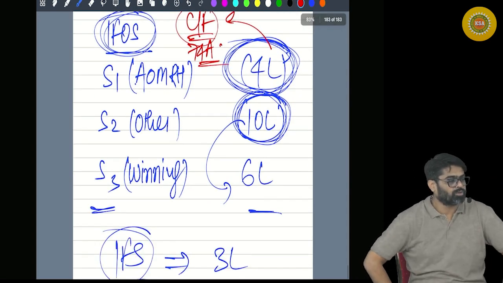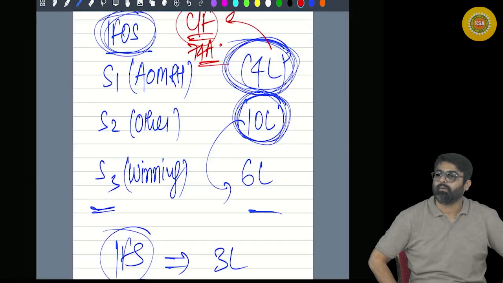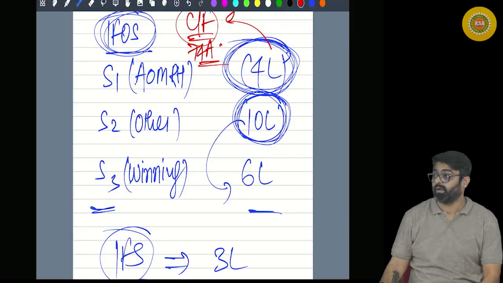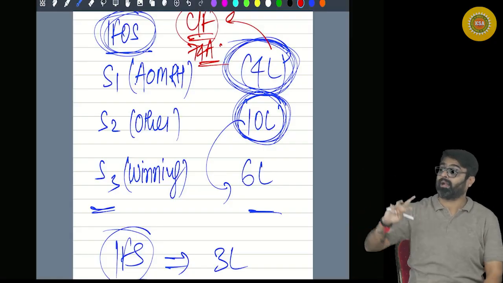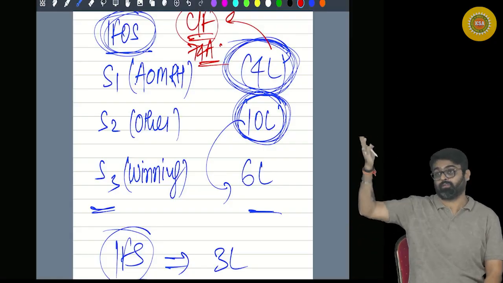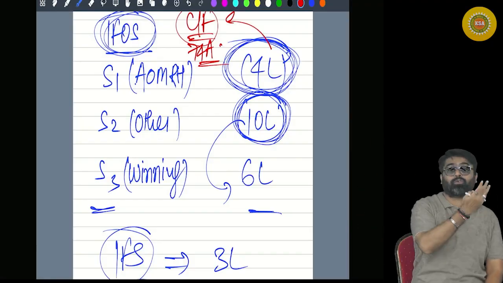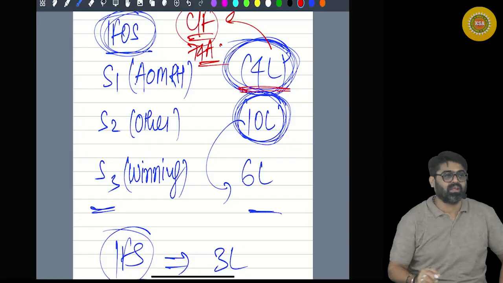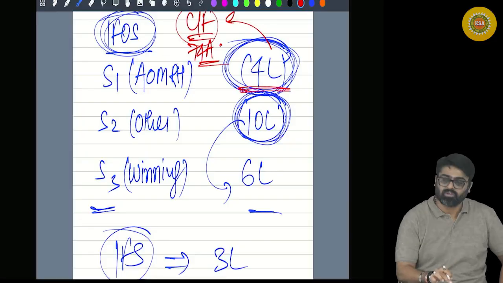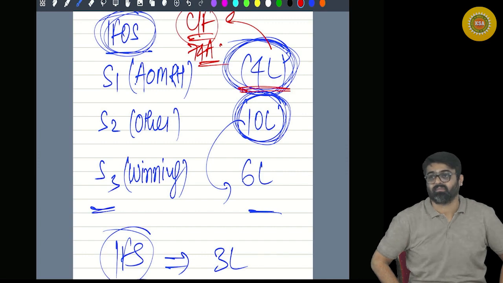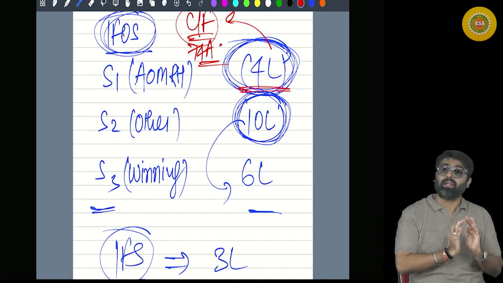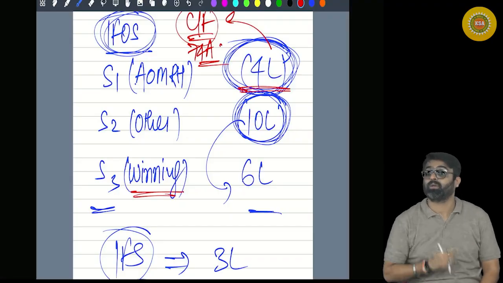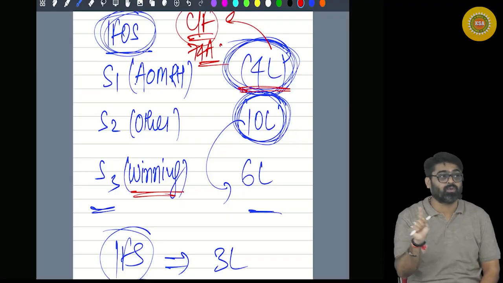Now tell me, source 2 having how much loss? 10 lakh rupees loss. This 10 lakh rupees loss can be adjusted within the same head against any source of income. Activity of owning and maintaining resource giving you income, yes, from that also it can be adjusted. Any other source giving you income, against that also it can be adjusted. But sir, this activity is not giving me profit. So this 10 lakh cannot be adjusted against this activity income. So 10 lakh can be set off against income of any other source, but that source should not be winnings, because against winnings no losses are allowed.